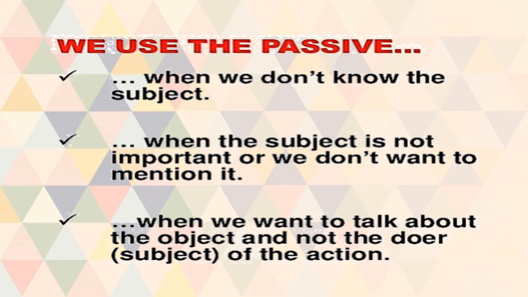And when we want to talk about the object and not the doer of the action, see, I have repeatedly told you in this lesson that in passive voice the subject is not important. It is unknown, it is unmentioned, or it is obvious. So in passive voice, we do not know the subject and that is not important. Here the focus is on the action.